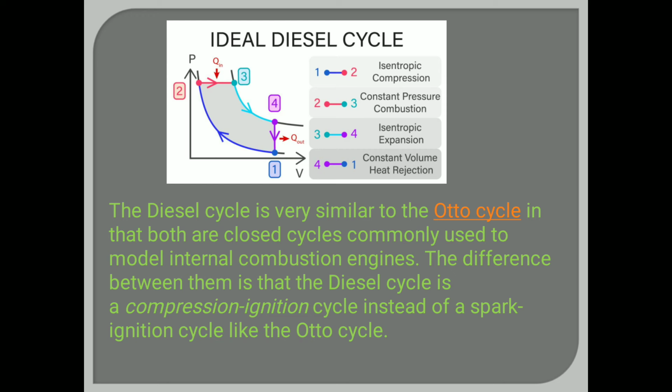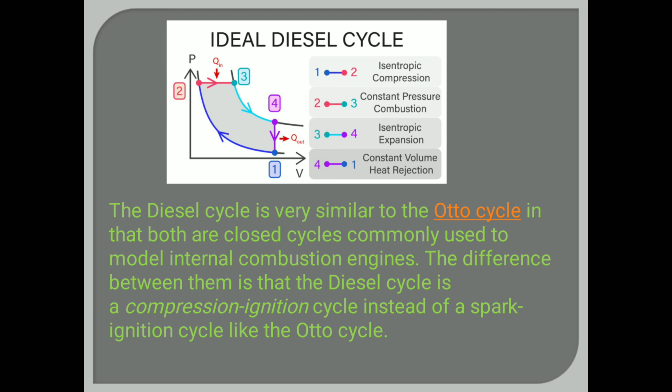So the diesel cycle is very similar to the Otto cycle in that both are closed cycles commonly used to model internal combustion engines, right? The difference between them is that the diesel cycle is a compression ignition cycle instead of a spark ignition cycle like the Otto cycle. But for the same compression ratio, the efficiency of an Otto engine is more than the diesel engine.